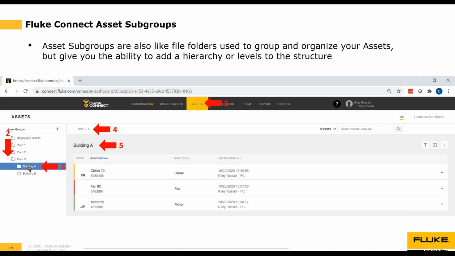Then remember, I highlight the asset group I want to look at the assets for, so I've highlighted my asset subgroup called Building A. So now I'm looking at assets from Building A, and you can see here I'm in the Plant 3 asset group. I'm in the Building A subgroup, and I'm looking at the assets that I have in that subgroup. So chiller 72, fan 82, motor 65. Those are the assets in that asset subgroup.